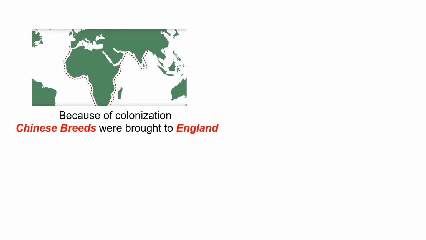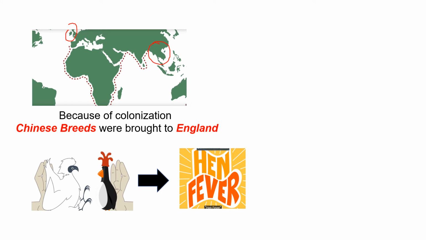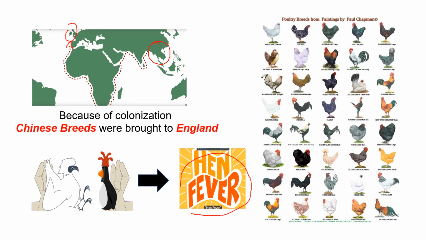And maybe you remember that because of the process of colonization, these breeds that were in Southeast Asia were brought to England. As they show here with these lines, they call this the hen fever, because they were able to breed so many traits and so many different species, and in that way they were able to get the traits that they were looking for.